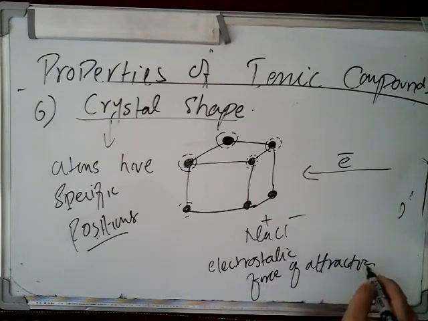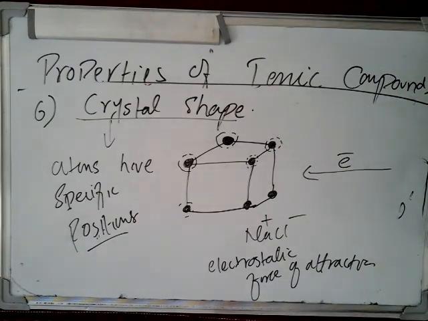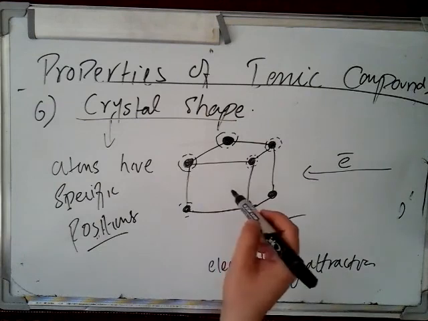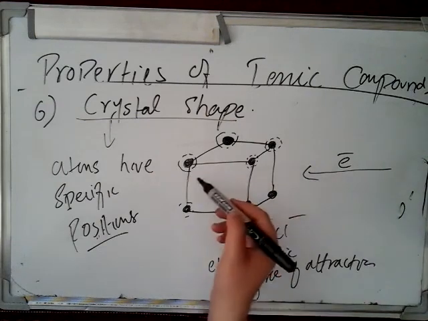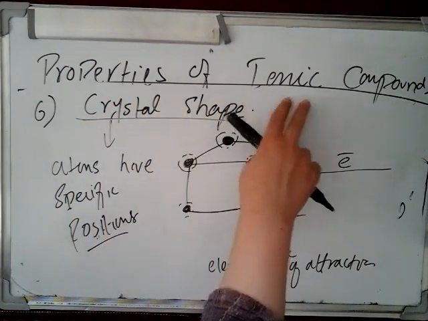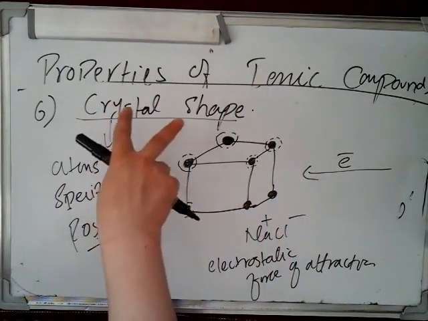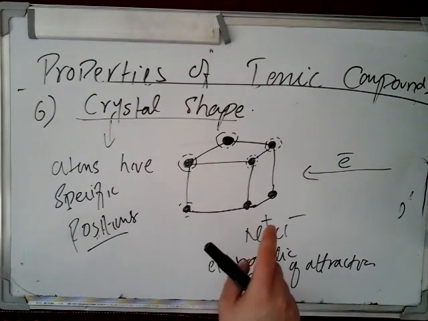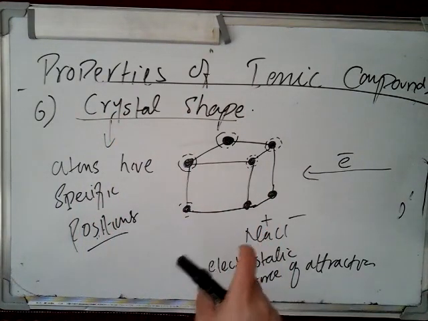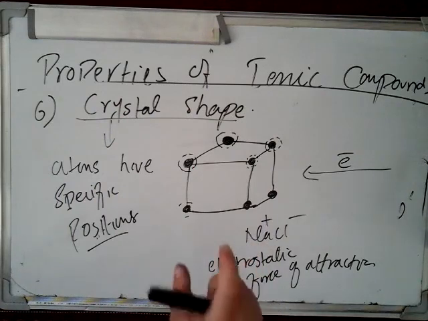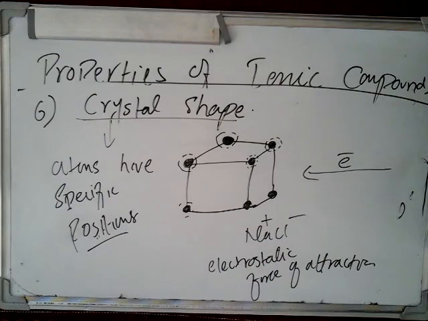The strong electrostatic force of attraction will hold the electrons of each atom in their fixed position. So whenever we pass electricity, electrons cannot move. As a result, we say that ionic compounds, when they are in solid crystal shape, cannot conduct electricity because of the static electrons. The electrons are present in their fixed position.